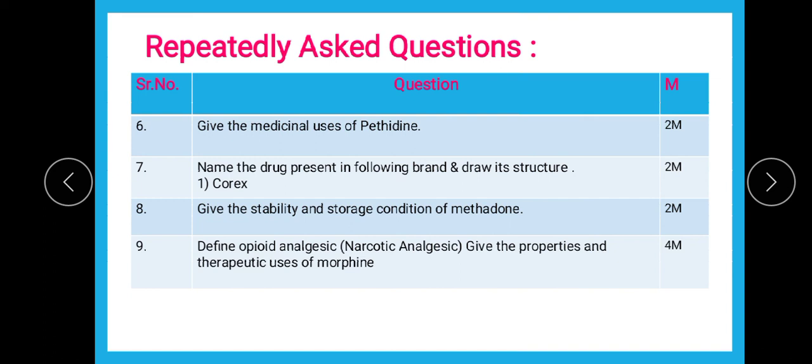Then the next question is, define opioid analgesic, that is narcotic analgesic, give the properties and uses of morphine. So again, the morphine structure is not important, but only properties. With respect to properties you should know that it is not really soluble in water and organic solvents, but it is soluble in alkalis. Why? On the virtue of the 2 hydroxy groups present on the morphine structure. So this again you are supposed to remember with respect to properties, and the therapeutic uses you are supposed to give of morphine,